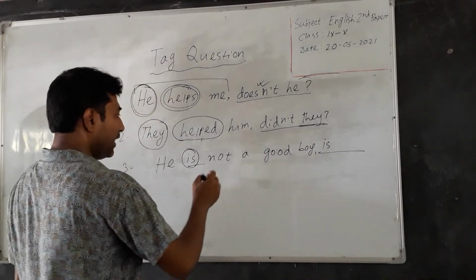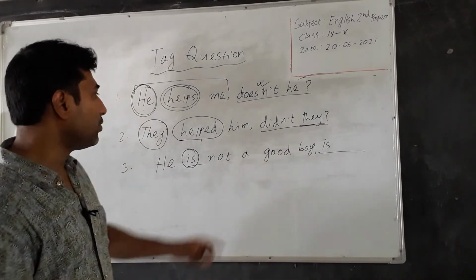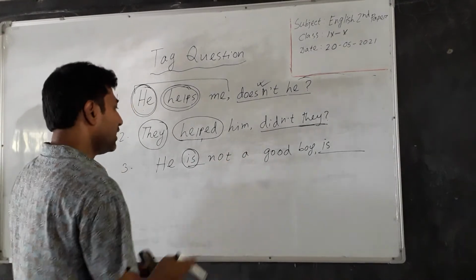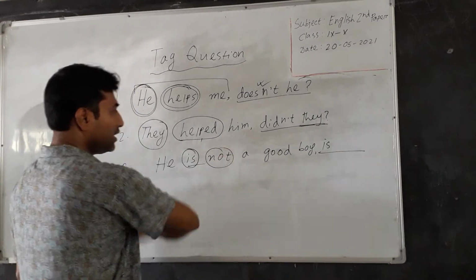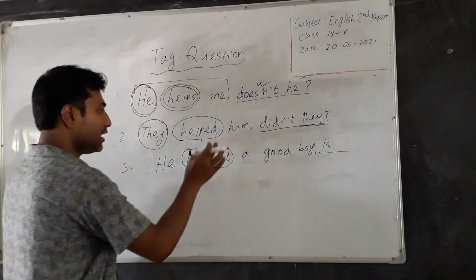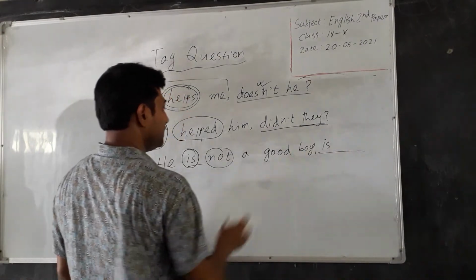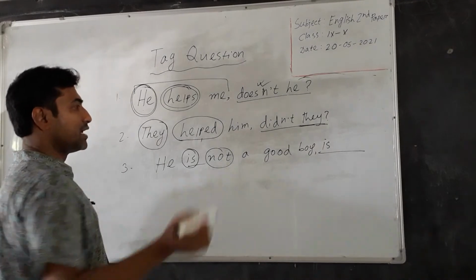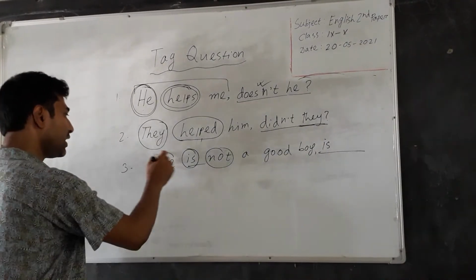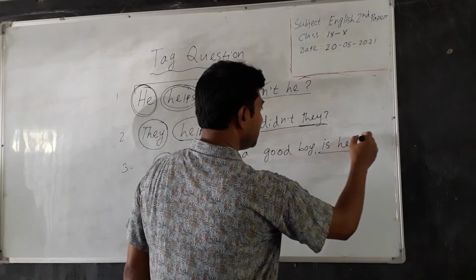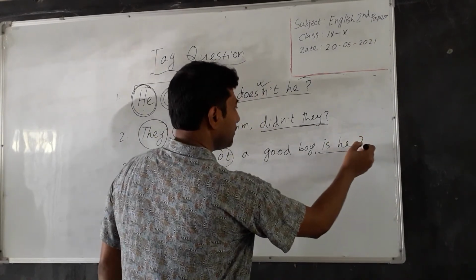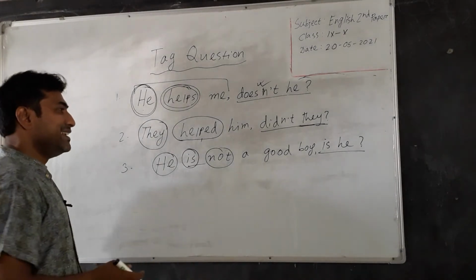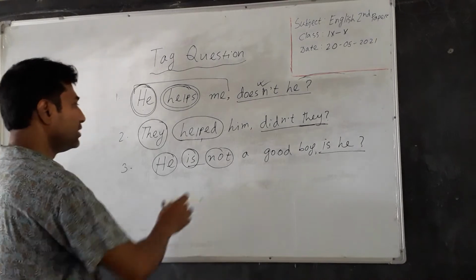And then we have to identify whether it is a positive sentence or negative sentence. It is a negative sentence because not has been written here, and that's why the construction of not won't be written here. And after that, we have to write the subject, the pronoun form of the subject. Here he will be written here. Is he, and then the note of interrogation will be written here. And is he is the tag question of the given sentence.